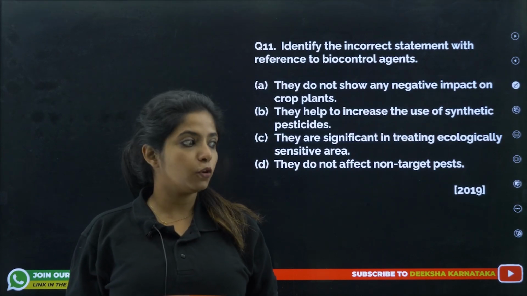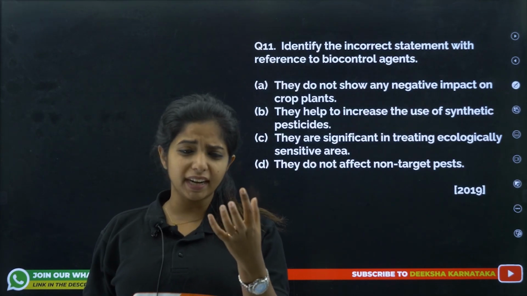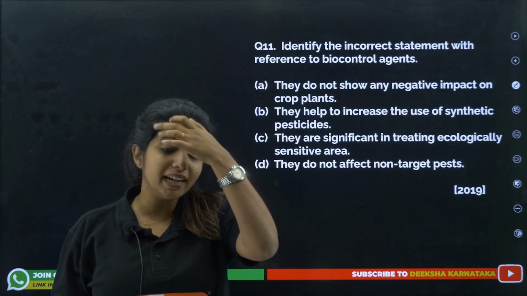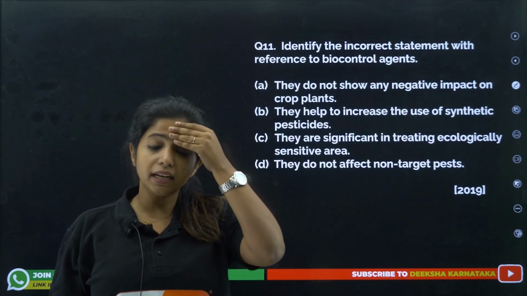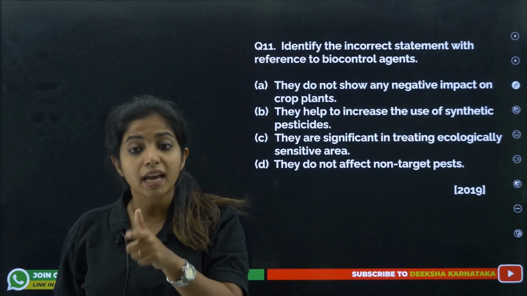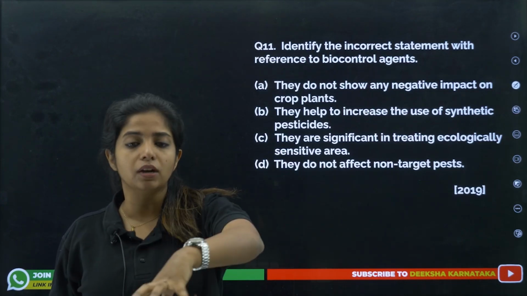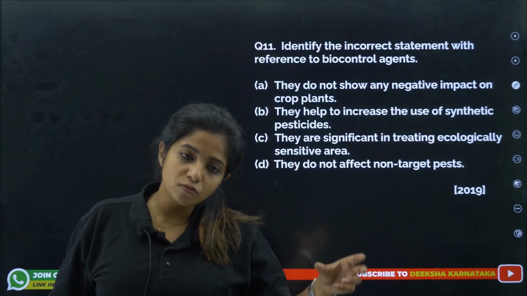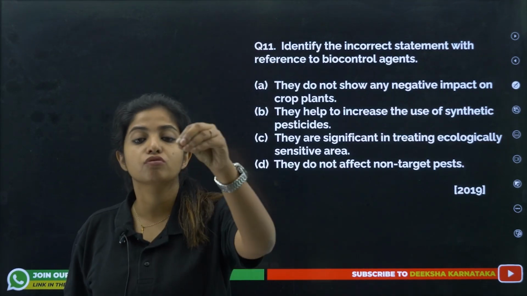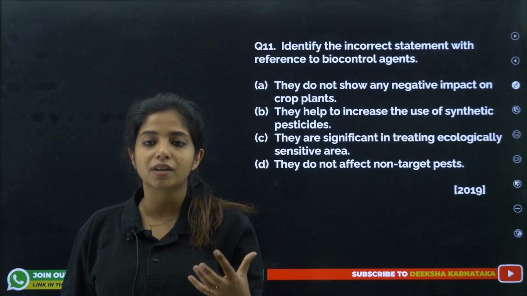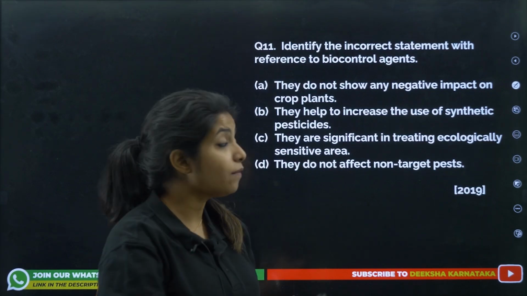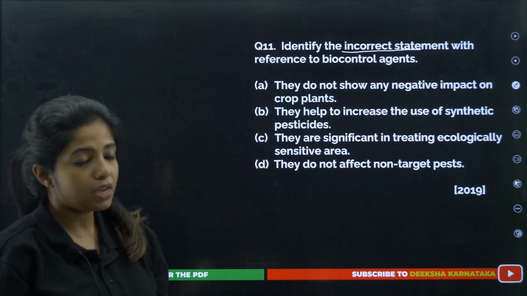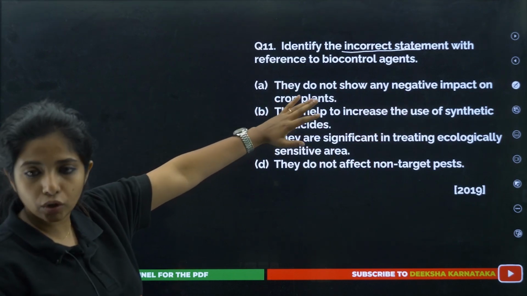For example, you might have seen the red and black beetle. That beetle is the ladybird, and it is the one that feeds on aphids, again something that causes a huge lot of trouble in farming. So basically, I am using organisms to feed on the pest, and they are known as biocontrol agents. So you have to find the incorrect statement with reference to biocontrol agents. They do not show any negative impact on crop plant.